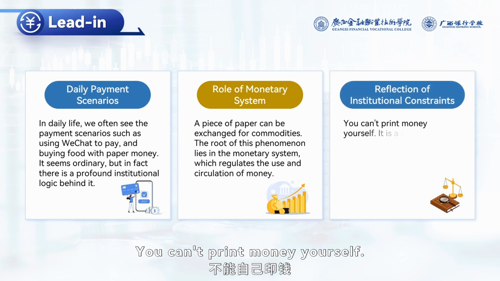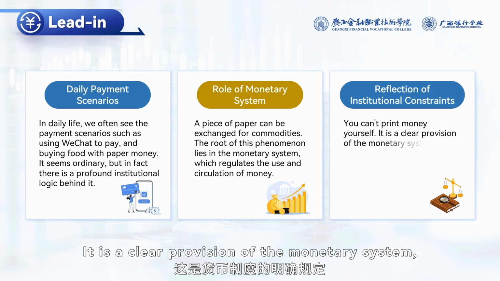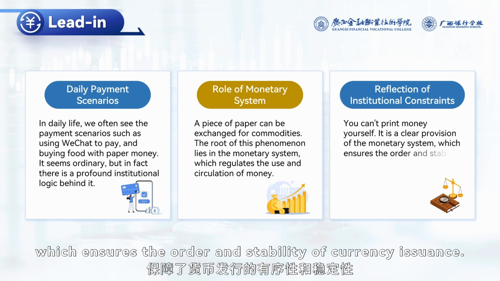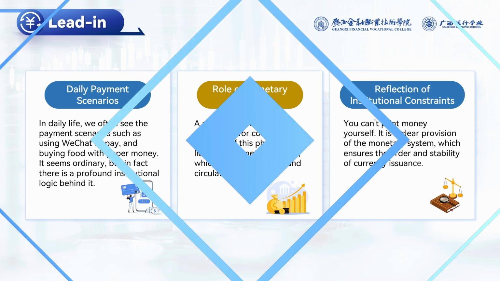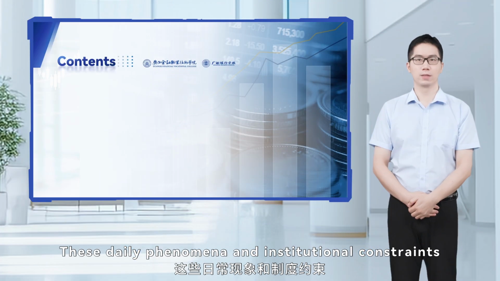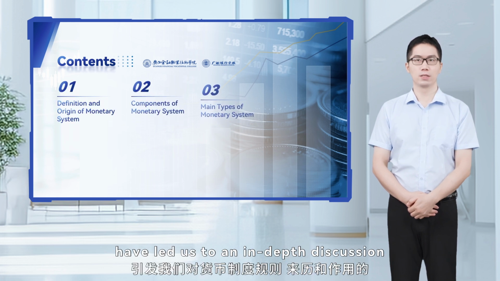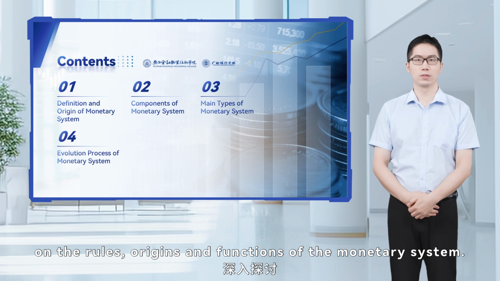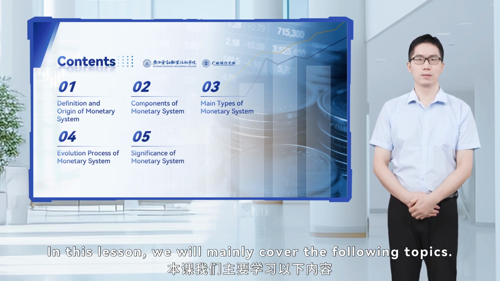You can't print money yourself. It is a clear provision of the monetary system, which ensures the order and stability of currency issuance. These daily phenomena and institutional constraints have led us to an in-depth discussion on the rules, origins, and functions of the monetary system. In this lesson, we will mainly cover the following topics.